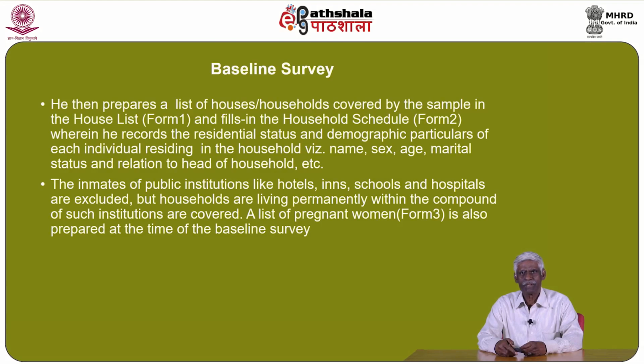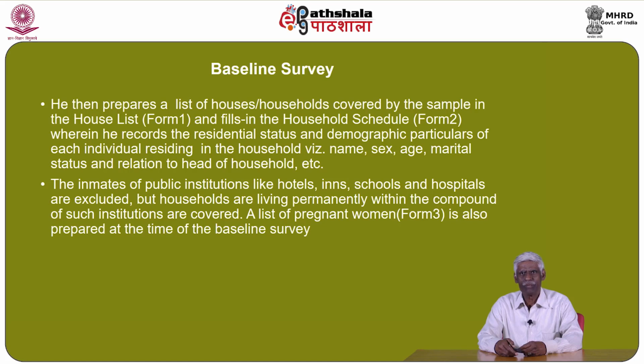He then prepares a list of houses or households covered by the sample in the house list, that is Form 1, and fills in the household schedule, Form 2, wherein he records the residential status and the demographic particulars of each individual residing in the household, namely name, sex, age, marital status, and relation to head of household, etc. The inmates of public institutions like hotels, inns, schools, and hospitals are excluded, but households living permanently within the compound of such institutions are covered.